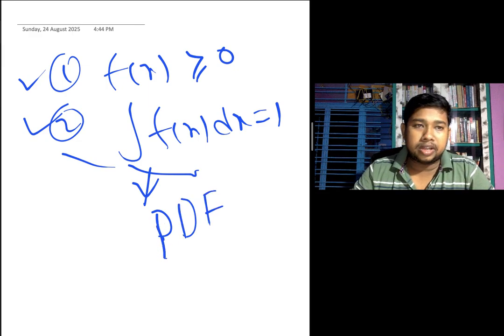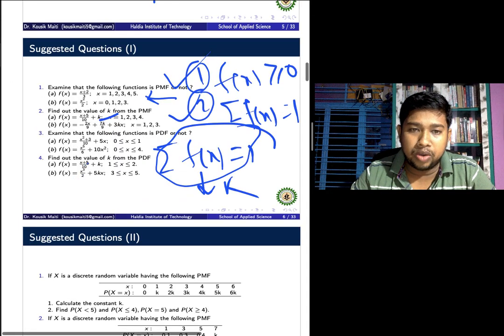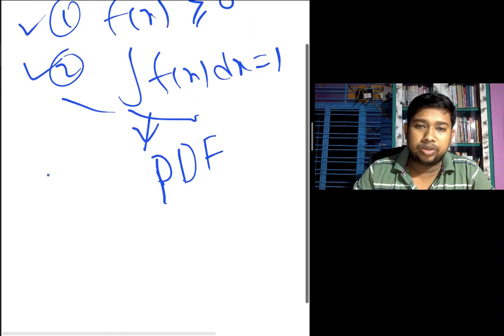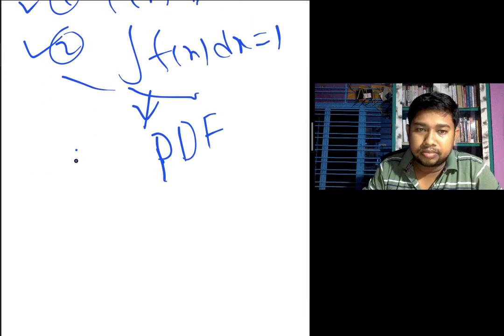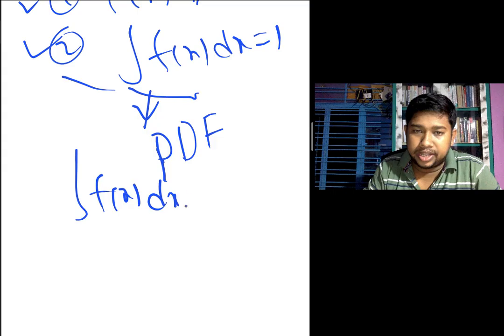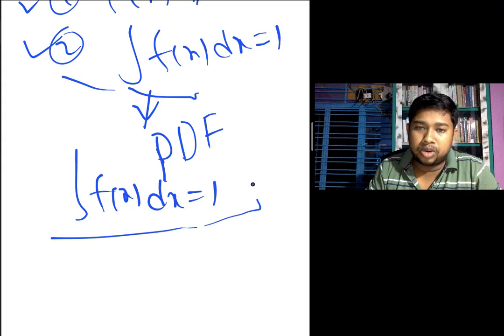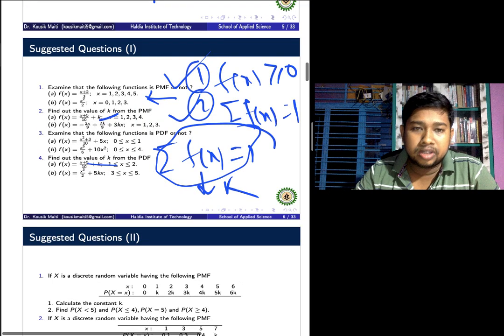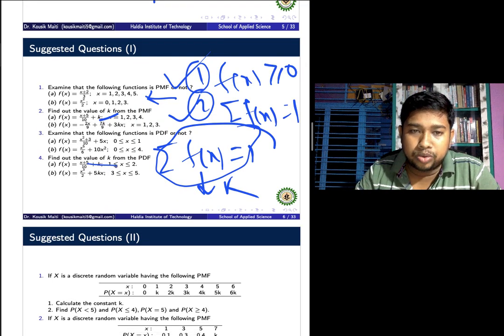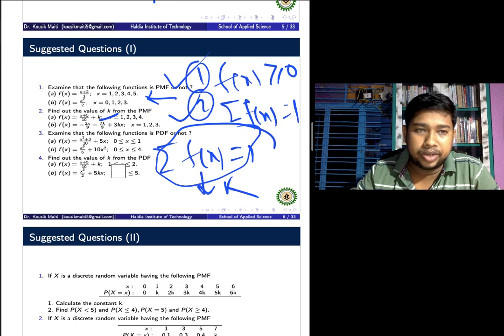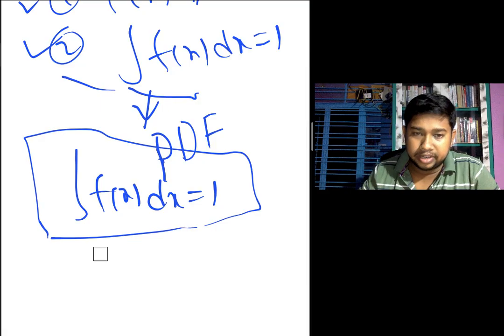And the last one is to find the value of k. For the value of k, we calculate the integration of f of x dx equal to 1. For this formula, we also calculate the integration value. Suppose in this case our limits are 1 to 2. For limits 1 to 2, we calculate the integral here.